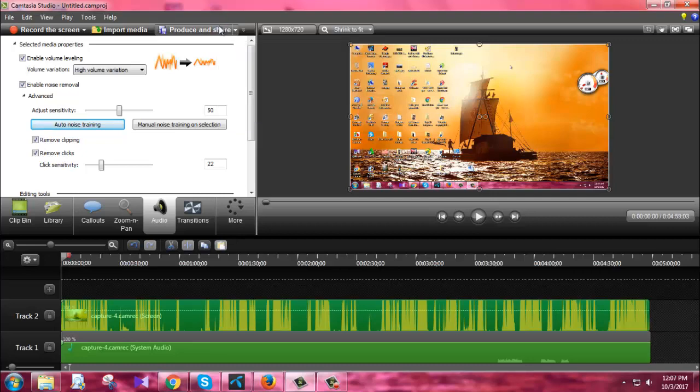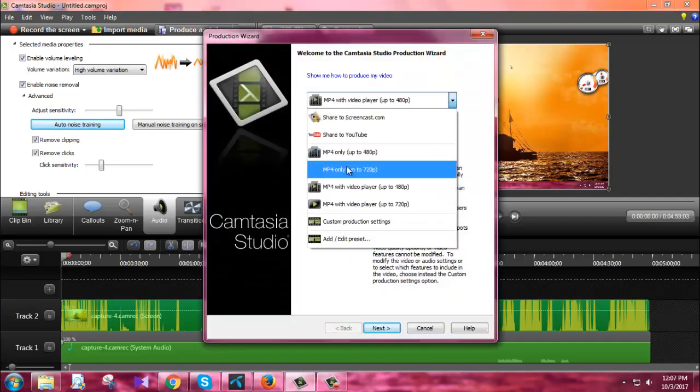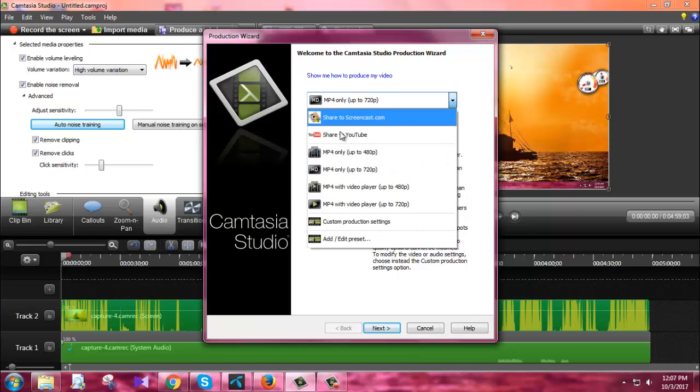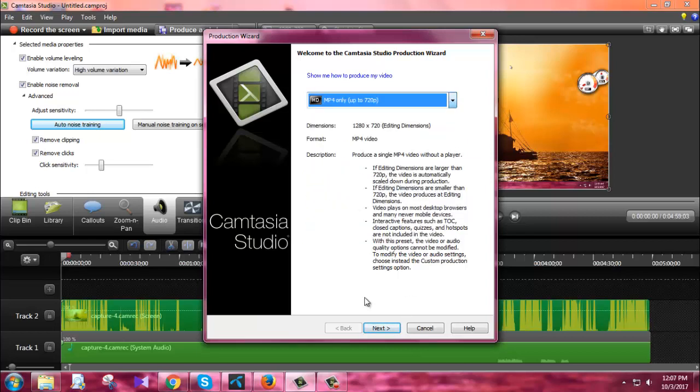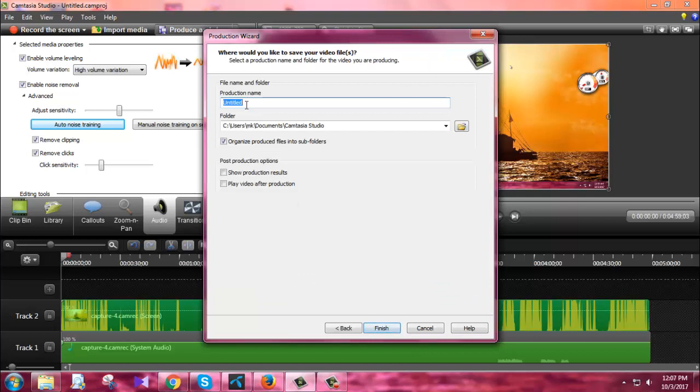This is now you can save your video audio file from here. Now select a format of your video or audio files and just click on next and put down your name and just click on finish. That's it.